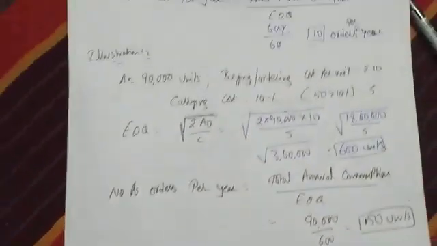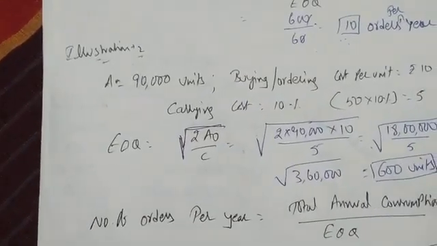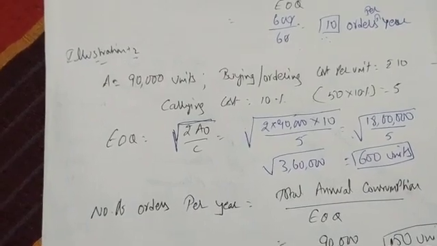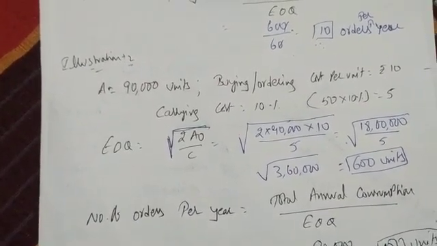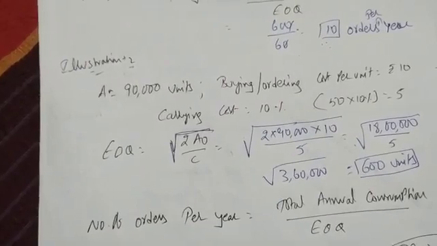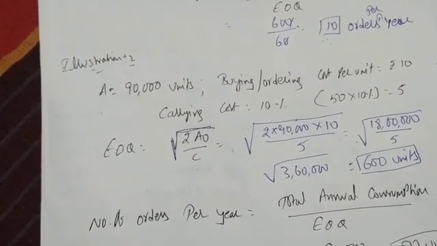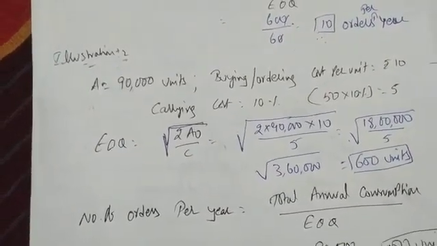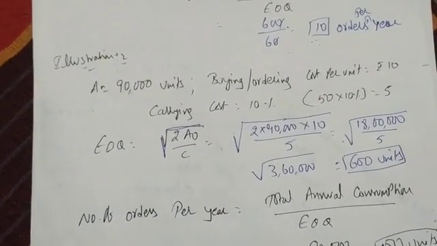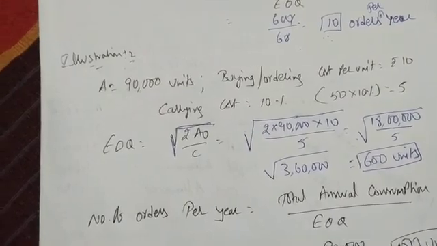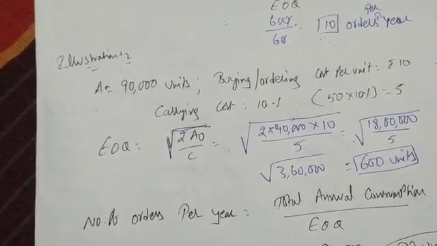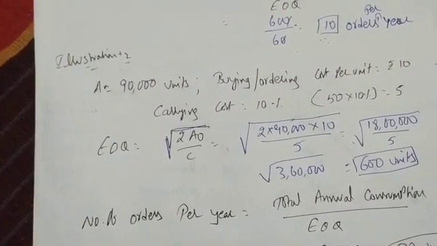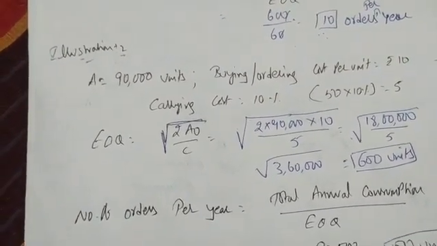So you just remember how to find EOQ. The simple formula for EOQ is root of 2AO divided by C. So 2 into annual consumption 90,000, ordering cost directly he'll give as 10 rupees. He may say buying cost also. And carrying cost he'll not give, we have to find it out. The carrying cost is always on cost, so cost will be given in the question. 50 into 10% gives 5.